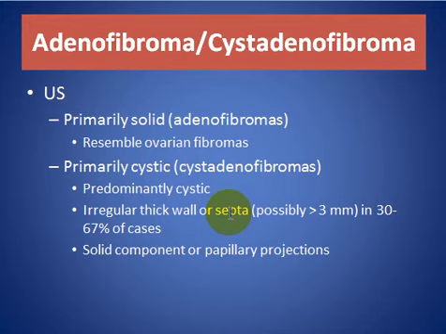Adenofibroma/cystadenofibroma. On ultrasound, primarily solid adenofibromas resemble ovarian fibroma, or primarily cystic cystadenofibroma, predominantly cystic with irregular thick wall or septa, possibly more than 3 mm in 30 to 67% of cases. Solid component or papillary projection can be seen.